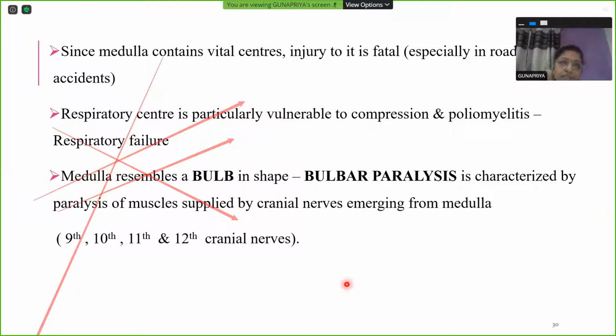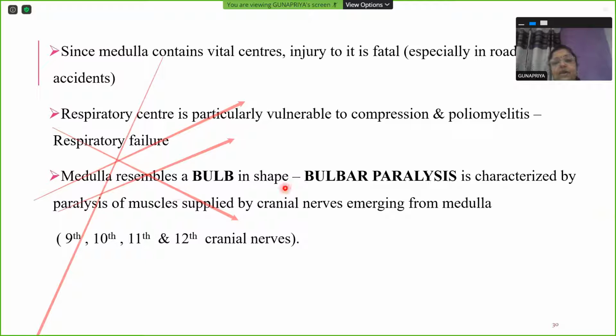That's why you find in road traffic accidents, if the victim has a fracture at the back of the head or base of skull, then usually it's a lesion in the medulla, because it has the vasomotor and cardiorespiratory control centers there, and the patient can die on the spot. That's why patients usually die in RTA if they have a fracture at the back of the skull, the occipital region, where the head joins the neck, because the medulla will be injured. The respiratory center is particularly vulnerable to compression and poliomyelitis, resulting in respiratory failure.